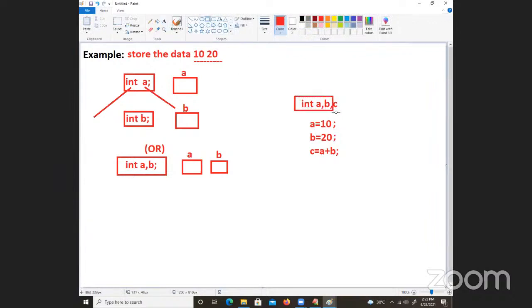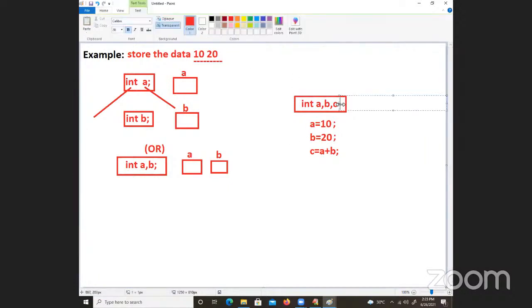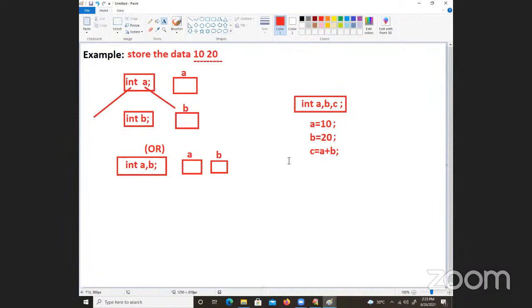These lines are known as what? Variable declaration we can call. So in Java you take it, in C++ you take it. This is compulsory. In Python programming, we need not declare the variables because Python is a dynamically typed programming language. So here I am going to say we need not allocate the memory space in Python because it is dynamically typed. It will be taken care of by the programming language itself.